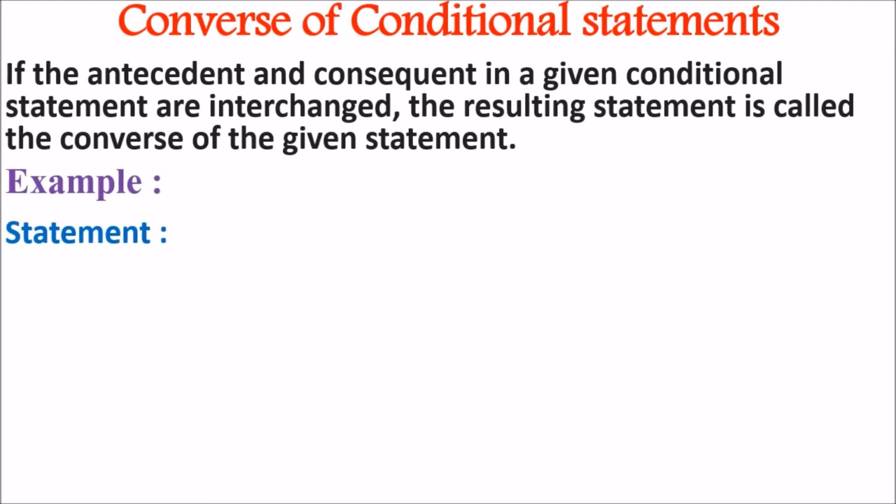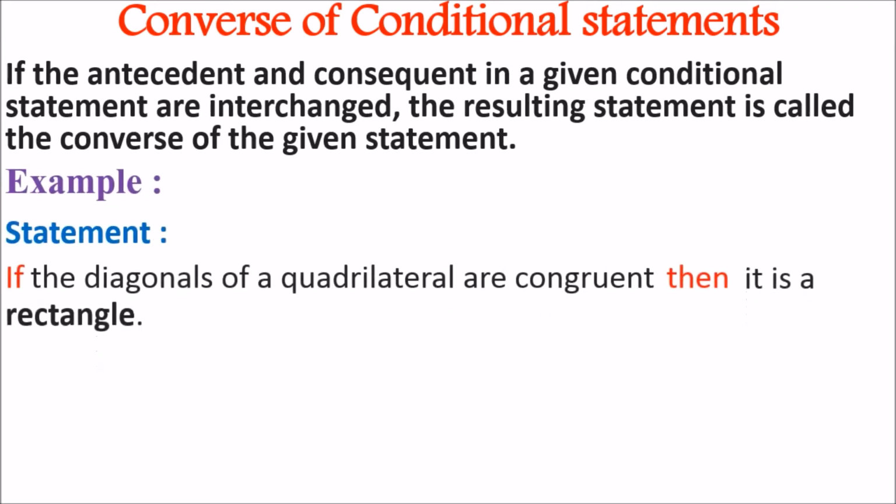So we will take one statement. If the diagonals of a quadrilateral are congruent, then it is a rectangle. Okay, it is a conditional statement, right? Or you can say it is an if-then form statement. Now we need to write the converse of this conditional statement. To get the converse of a conditional statement, what will we do? We will interchange the antecedent and consequent of this statement.